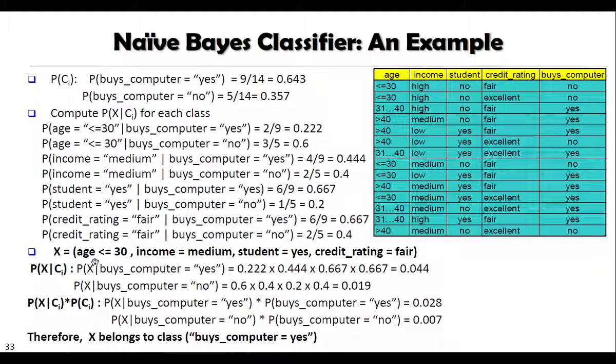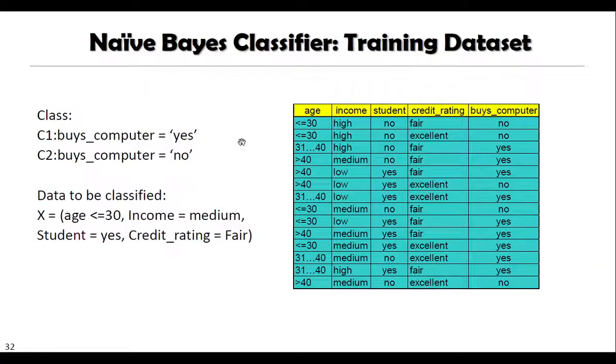Again, a quick revision of how we do the calculation, if there is a question on this particular example. How will we proceed? We will first calculate the probabilities for all the classes. In our case, we find the probability of yes and the probability of no for the total data set.